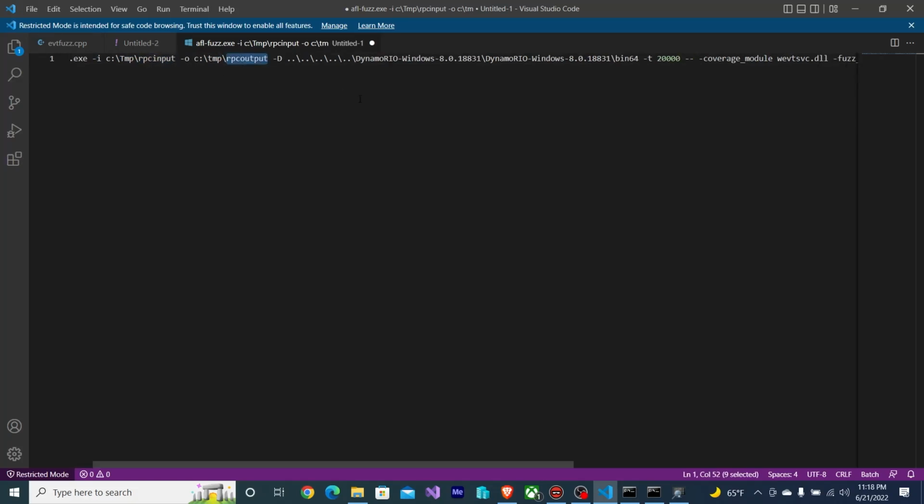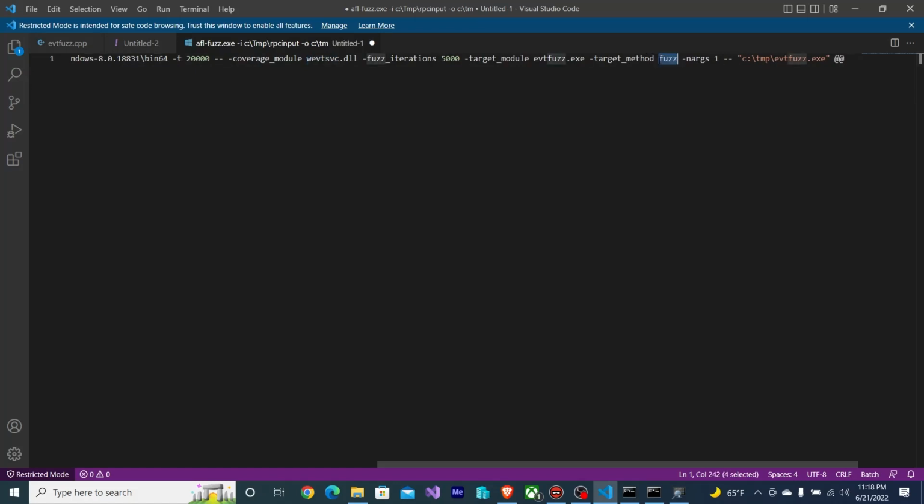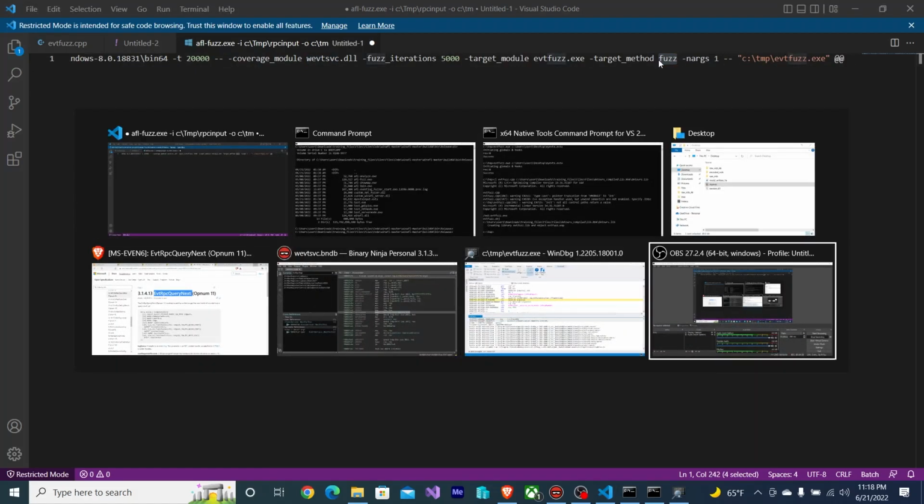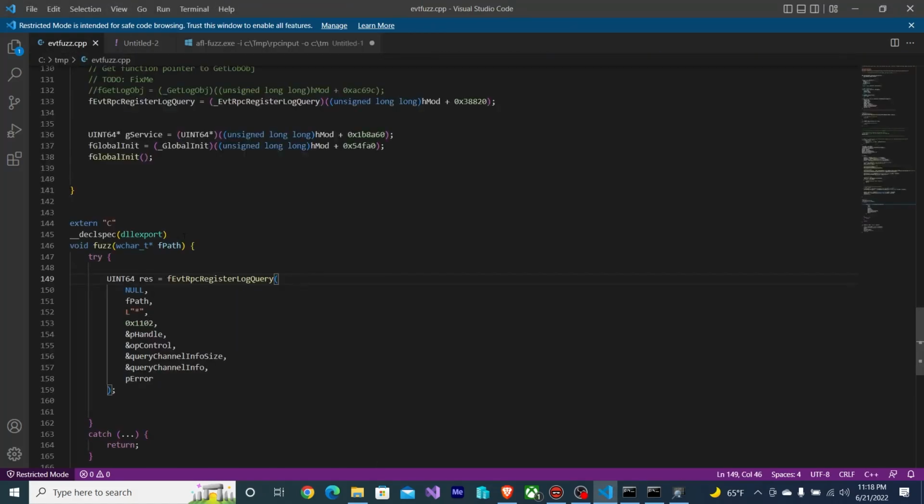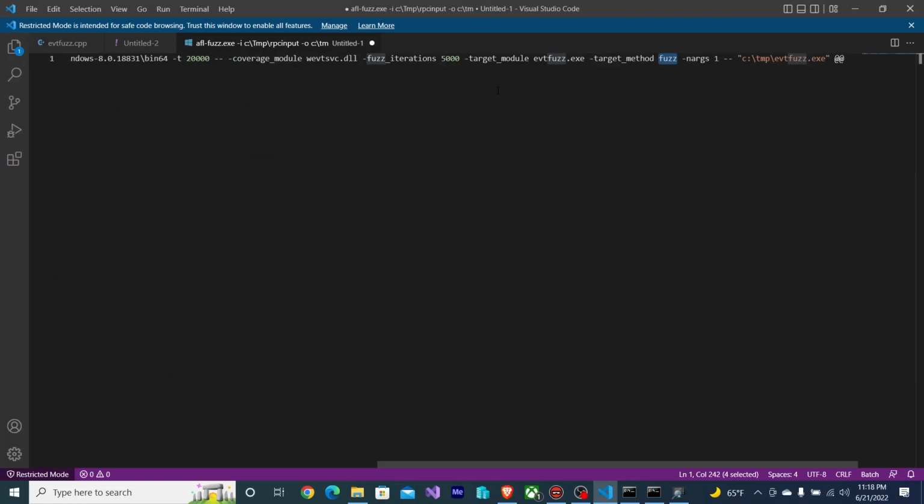I've got an output directory, pointing to DynamoRio, getting coverage from RevD service. Our target method is fuzz, which is correct, and nargs is 1 because our fuzz takes 1 argument. Looks good. Let's try running this.